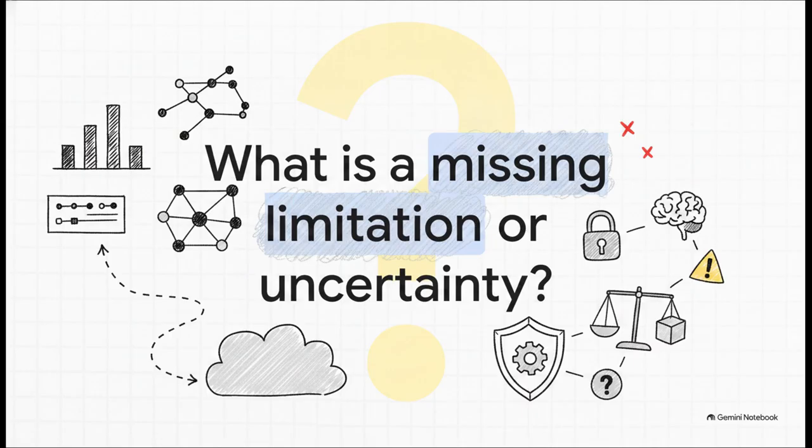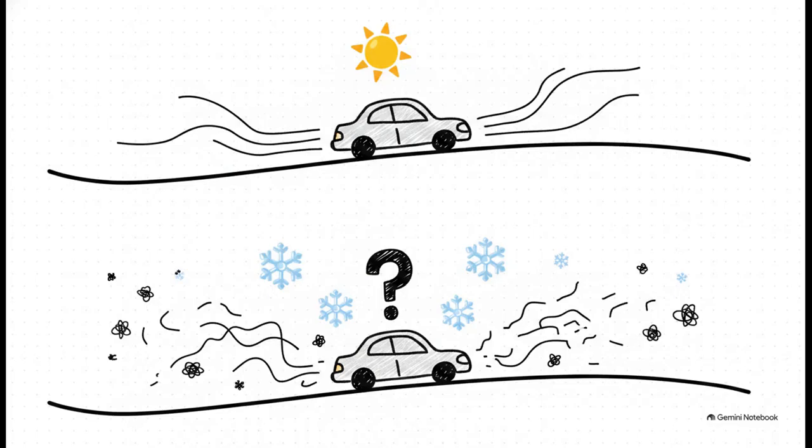Because listen, just because the model works perfectly on paper doesn't mean it's free of risk out in the real world. For example, a major limitation is that if the historical data only includes sunny conditions, the system's operational logic might completely fail to safely predict obstacles in a snowstorm. The AI doesn't have the common sense to just know what snow is. It only knows its exact training data. That is a massive uncertainty. If the evidence, meaning the historical data, is limited, then the claim of safe driving is seriously compromised.